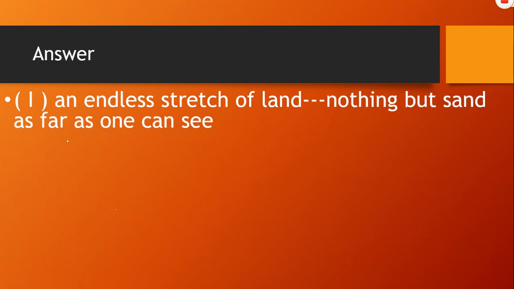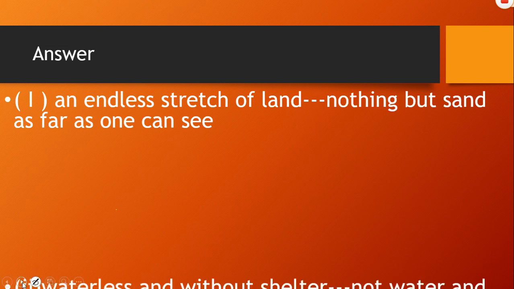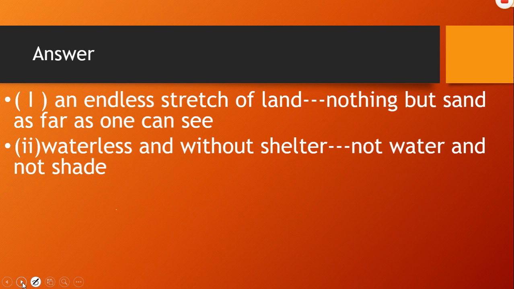Let's check out the answer. Here comes the first one. An endless stretch of land, nothing but sand as far as one can see. Waterless and without shelter, no water and no shade.